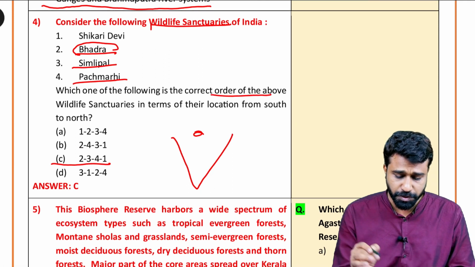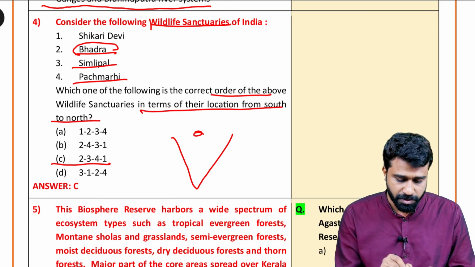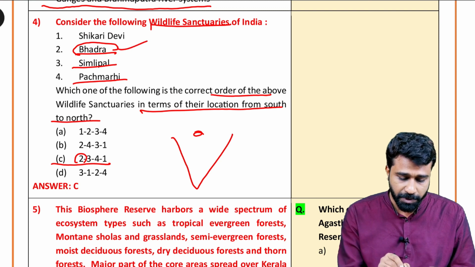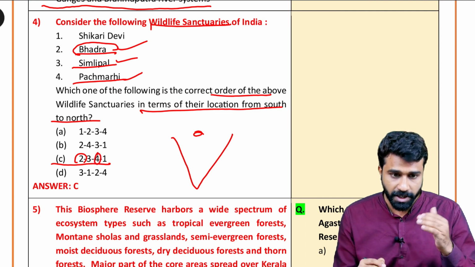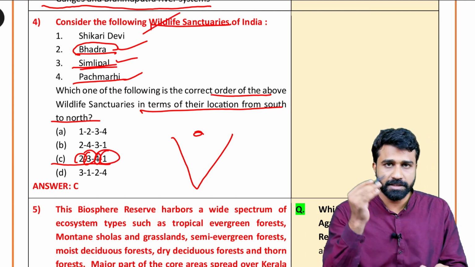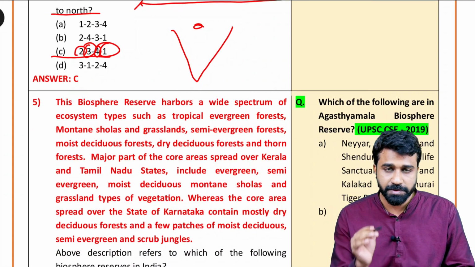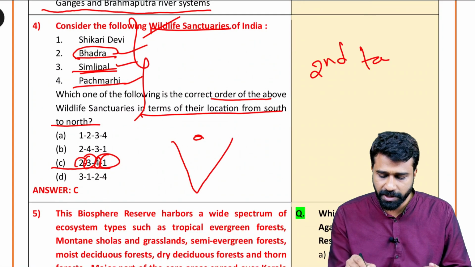What is the question they have asked, in terms of their location from south to north direction? The southernmost is Bhadra. Second, Simlipal National Park is in the Orissa part, and Pachmarhi in Madhya Pradesh is a little bit higher than that, and finally Shikari Devi in the northern tip. So this kind of arrangement from south to north and north to south is the second task that I am giving you after national parks.